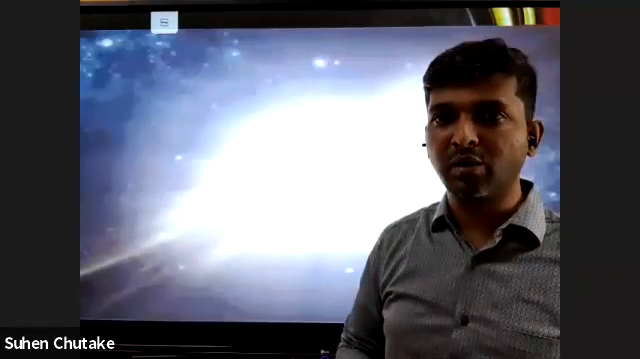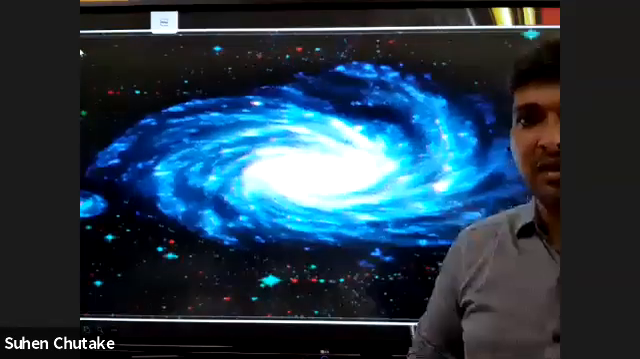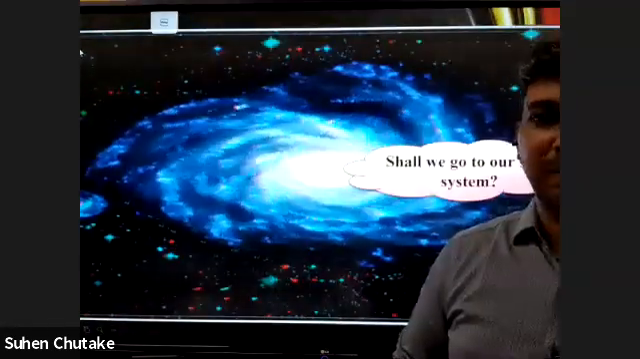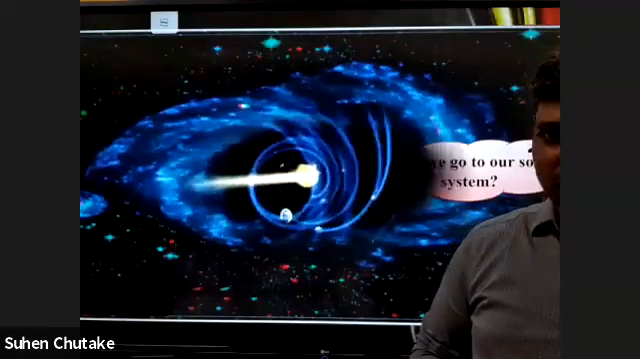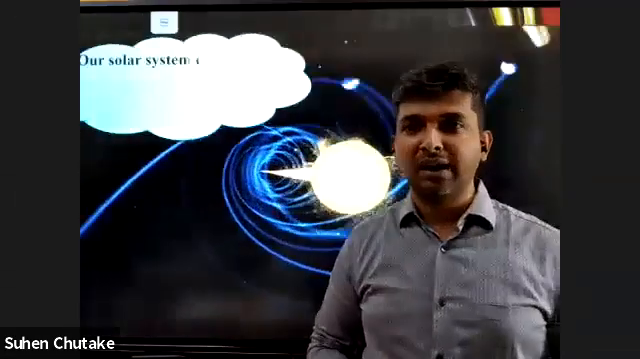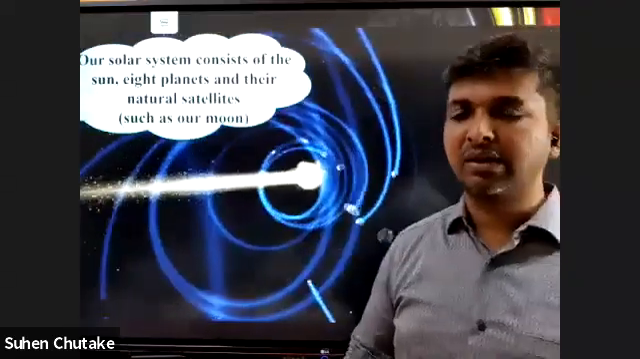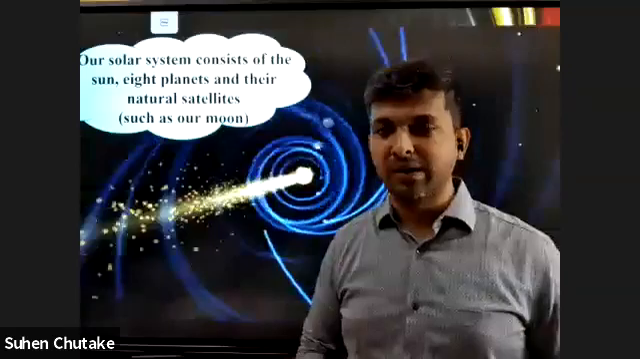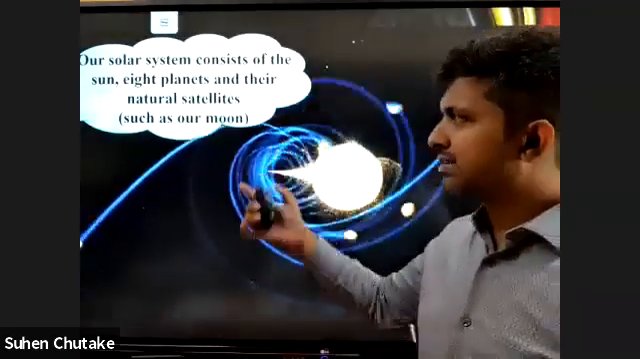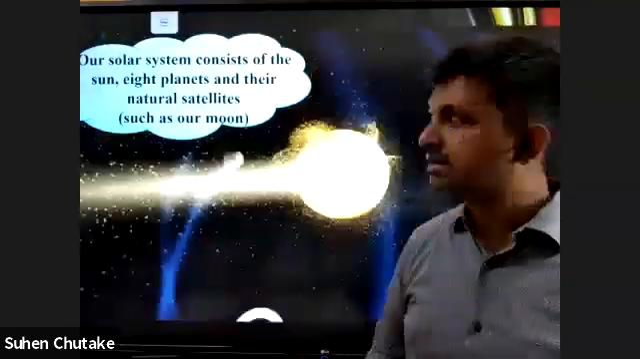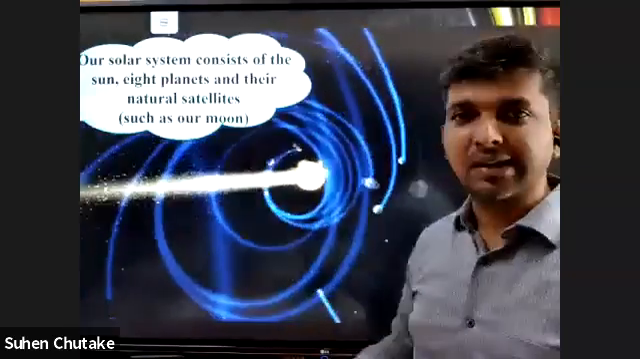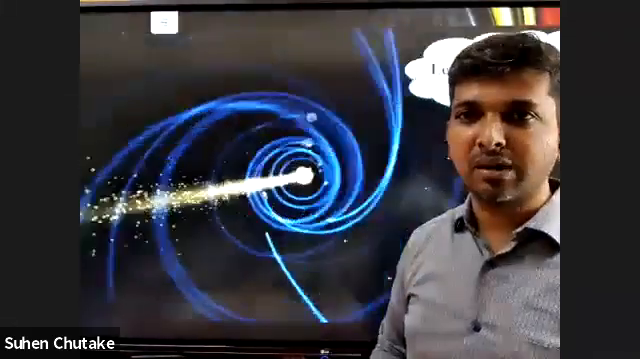So this is the Milky Way. Okay, so the Milky Way is also made up of matter. Even our solar system, as you can see over here, is made up of matter. And even if I take you back to the Earth, the Earth also has everything made up of matter. So our solar system, all the planets and their natural satellites like the moon, all come under matter.